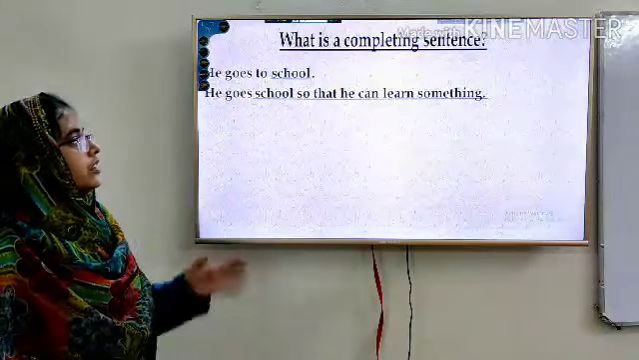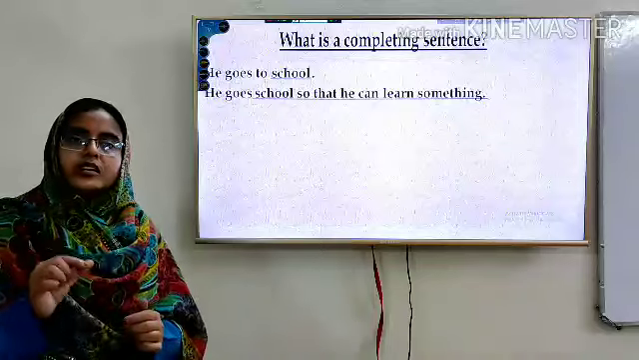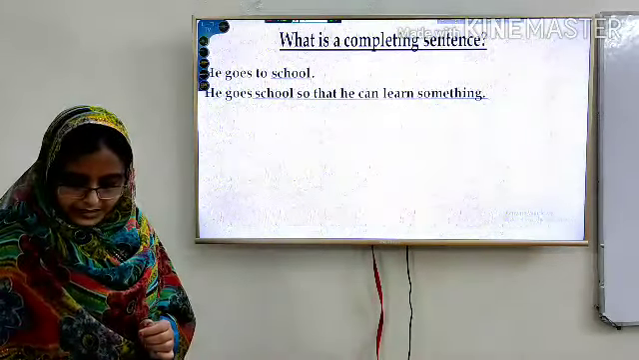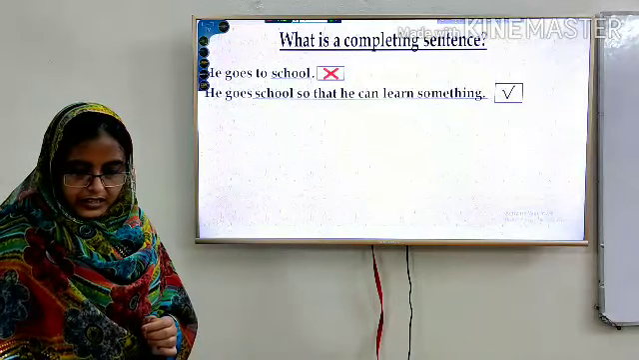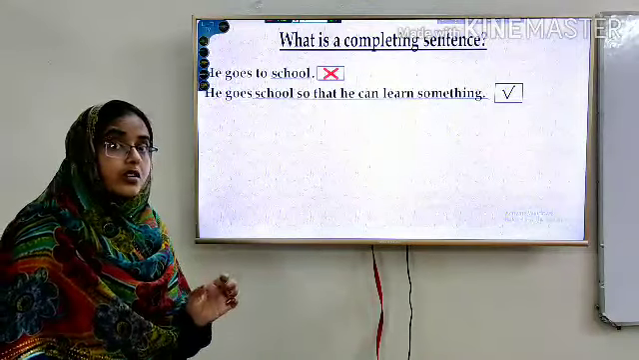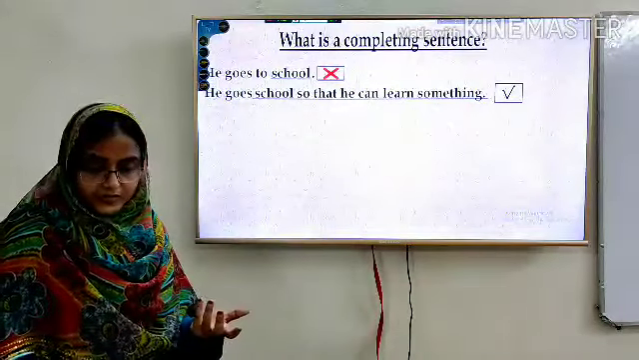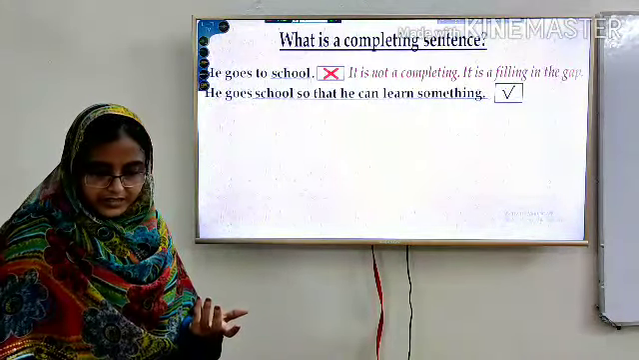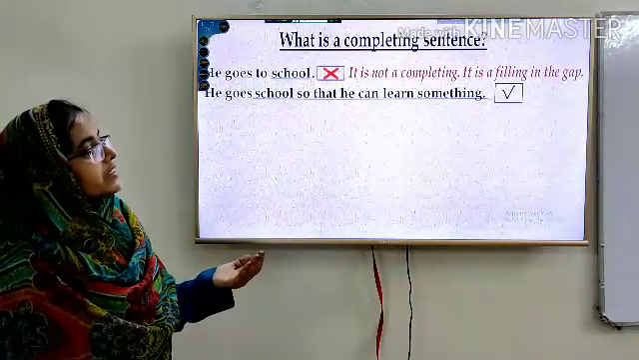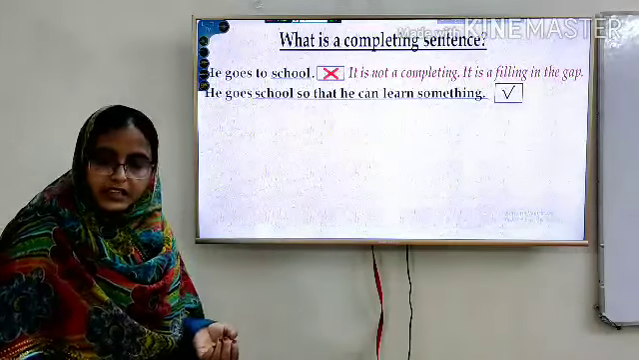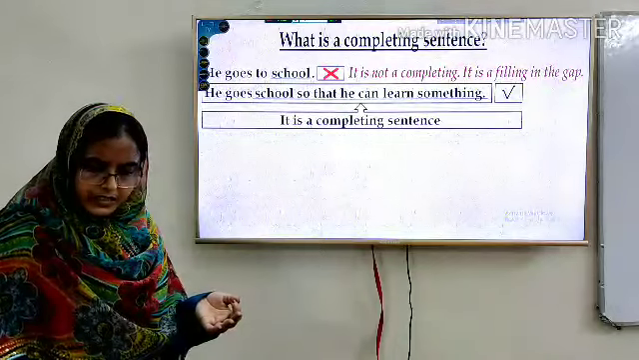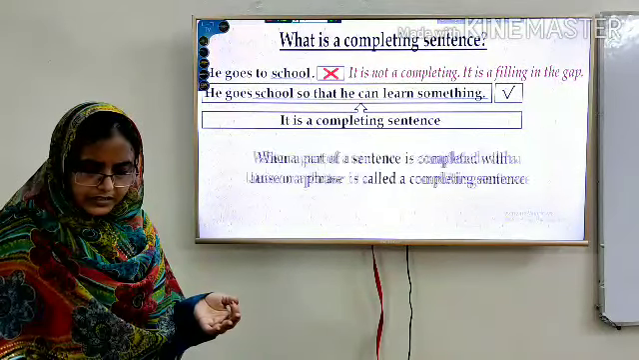The first one, we use only one word to fill in the blank, that is gap filling, and the second one we use a phrase or clause to complete the full sense of the sentence, that is completing sentence. So dear learners, it is clear to you that the first is not a completing sentence, it is filling in the gap, and the second one is a completing sentence.